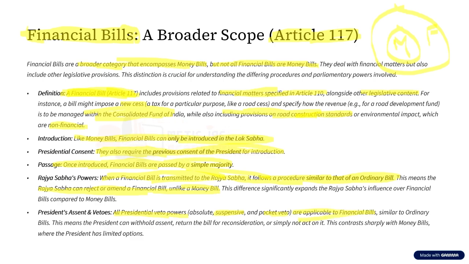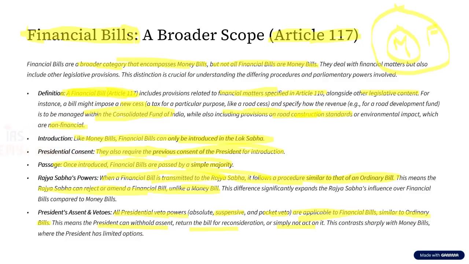Okay, this means that the president can withhold the assent, return the bill for reconsideration, or simply not act on it. And this is in sharp contrast with respect to what? With respect to money bill.